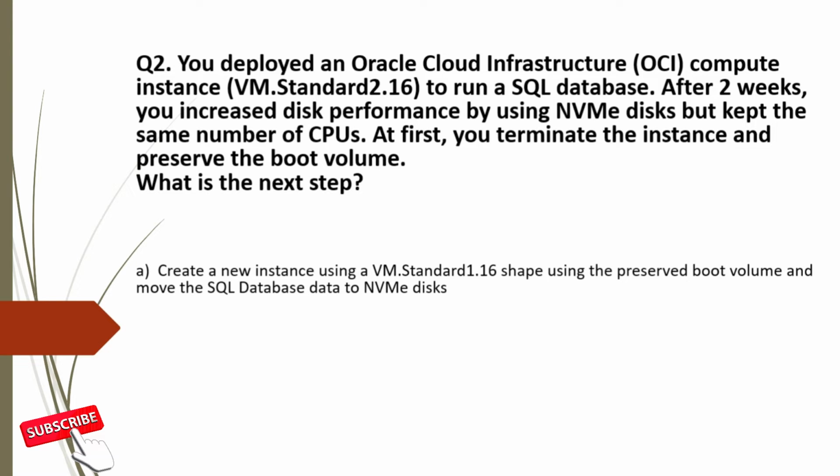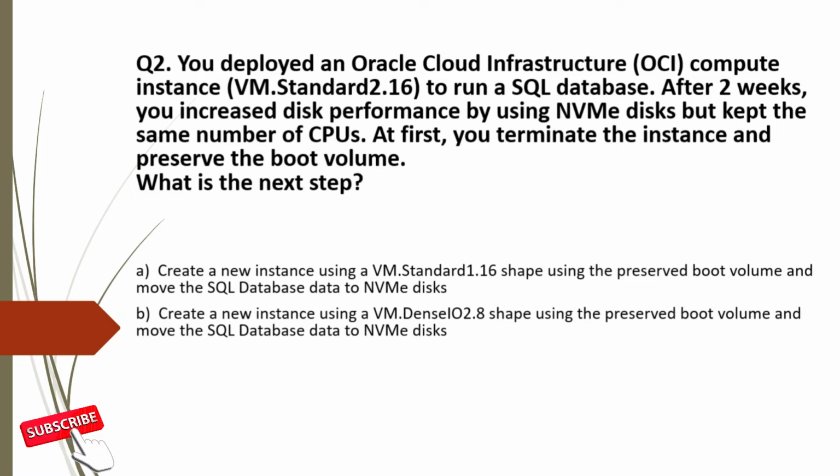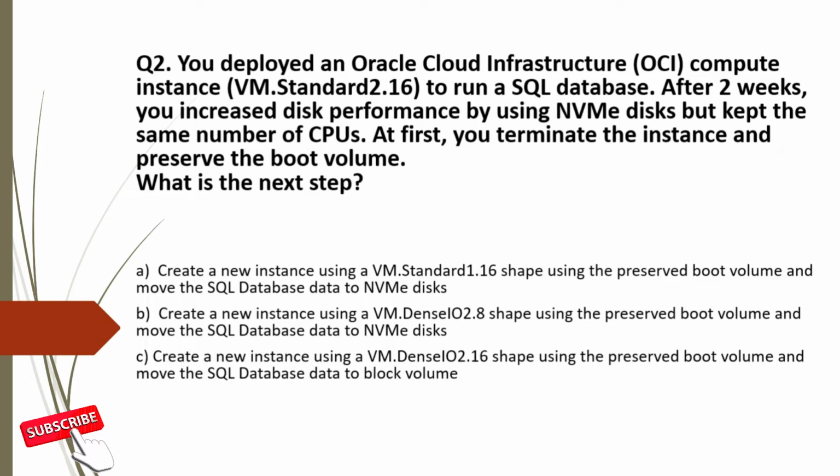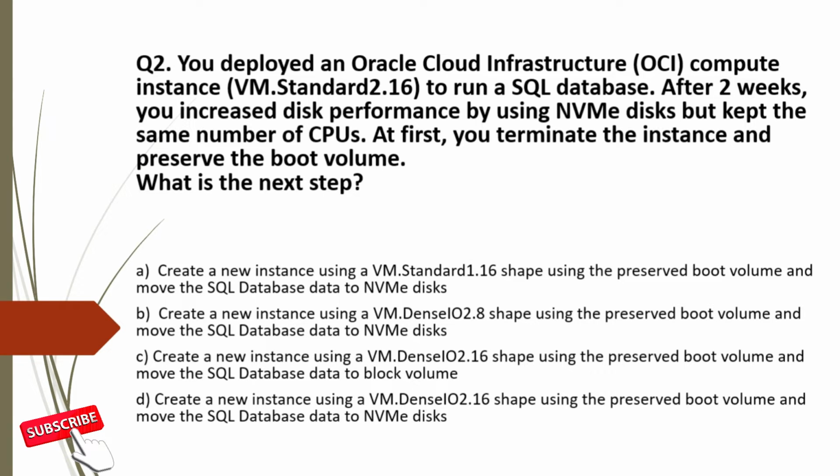And the options are A. Create a new instance using a VM standard 1.6 shape using the preserved boot volume and move the SQL database to NVMe disks. B. Create a new instance using a VM dense IO 2.8 shape using preserved boot volume and move the SQL database data to NVMe disks. C. Create a new instance using VM dense IO 2.16 shape using the preserved boot volume and move the SQL database data to block volume. And D. Create a new instance using a VM dense IO 2.16 shape using the preserved boot volume and move the SQL database data to NVMe disk.